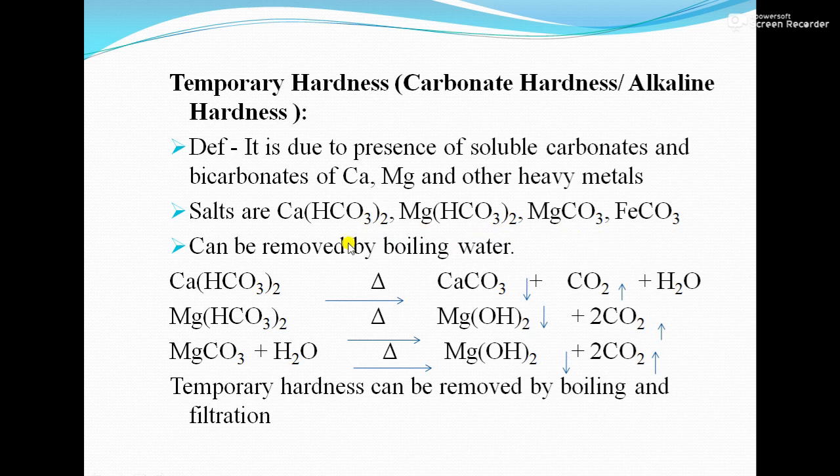If water is containing calcium bicarbonate, upon boiling it is converted to calcium carbonate precipitate, carbon dioxide and water. If the precipitate is formed, that can be removed by simple filtration. Next, if magnesium bicarbonate is there and you heat it, it will give you a precipitate of magnesium hydroxide and carbon dioxide. Similarly, if magnesium carbonate is present, that will give you a precipitate of magnesium hydroxide. If the precipitate is present in the water, that can be removed by simple filtration.